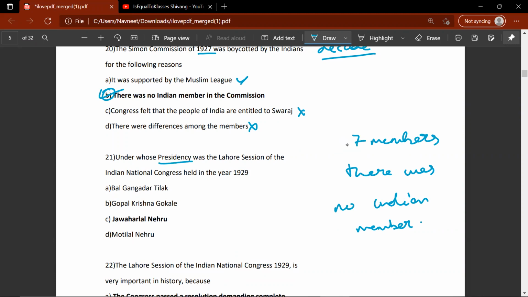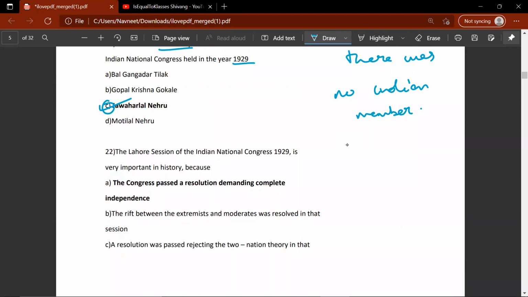Under whose presidency was the Lahore session of the Indian National Congress held in the year 1929? C. Jawaharlal Nehru. Moving on, the Lahore session of the Indian National Congress in 1929 is very important in history because Congress passed a resolution demanding complete independence. A resolution was passed, so A would be the correct answer.